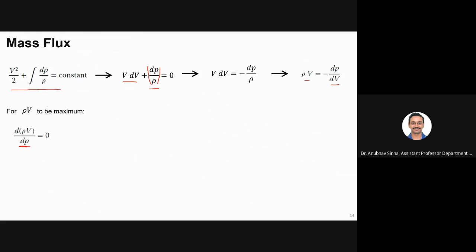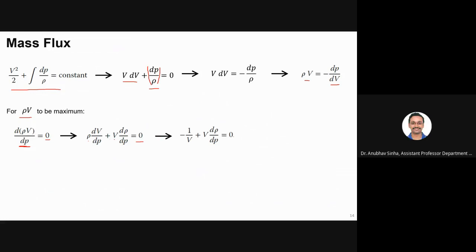So I will differentiate rho V with respect to dP, and that will be 0. That will give me the maximum of rho V. So if I differentiate by parts, rho into dV plus V into d rho is equal to 0. Is this fine? Yes, sir.